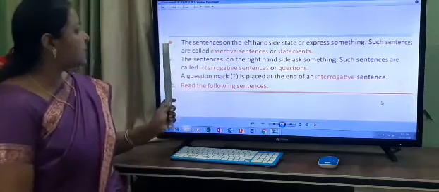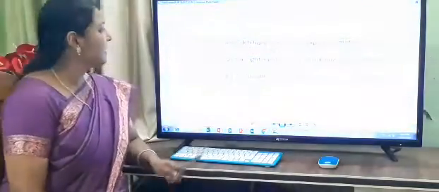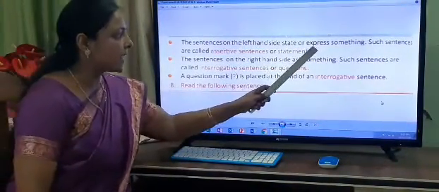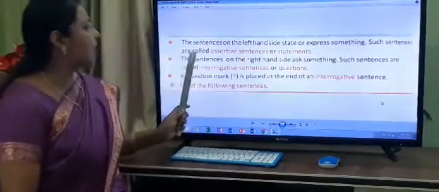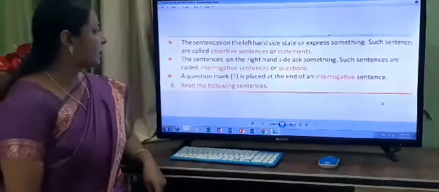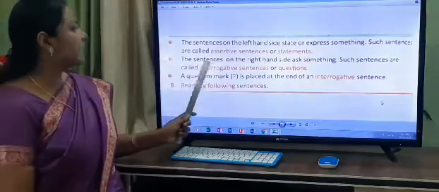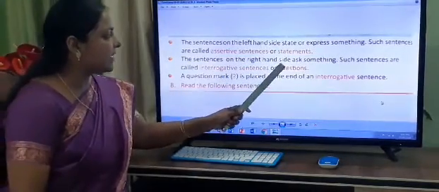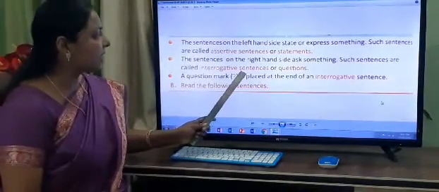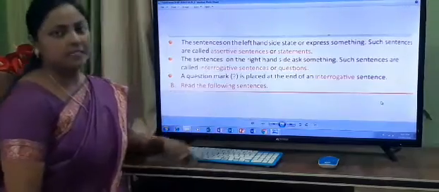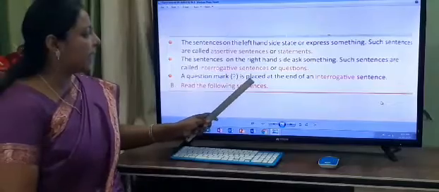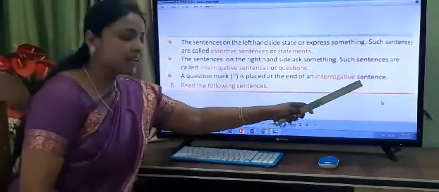Now, the first point it has given in your book is: the sentences on the left hand side state or express something. Such sentences are called assertive sentences or statements. The other point: the sentences on the right hand side ask something. Such sentences are called interrogative sentences or questions. The next point: a question mark is placed at the end of an interrogative sentence.